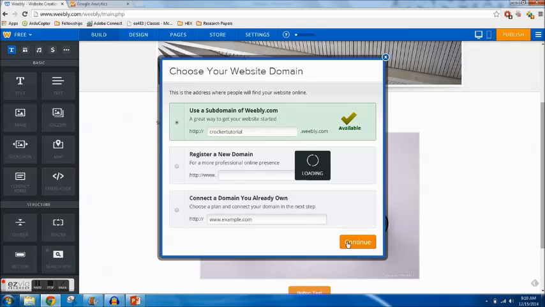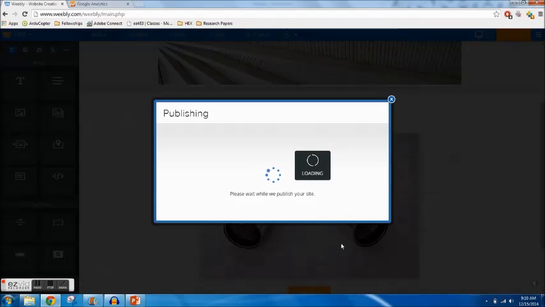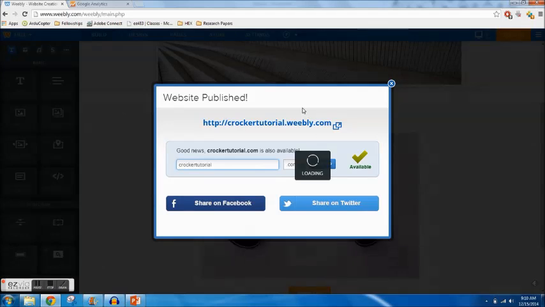Again, it's going to ask about the domain, and now it's going to publish the website. Awesome. So we can go to this site, and it will show us our thing. It also wants to sell me the domain name. So if you don't want to use GoDaddy, you can go ahead and just buy the domain on Weebly. I've done that before, and it's worked just fine.